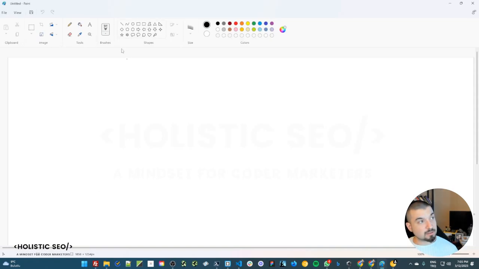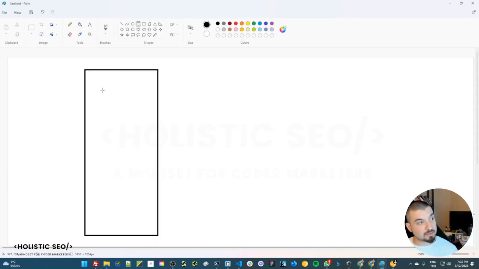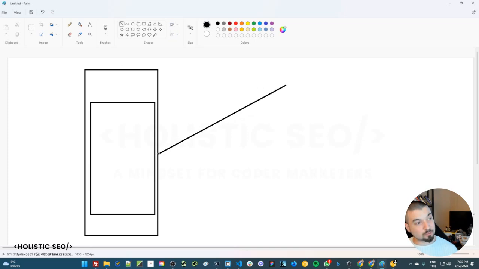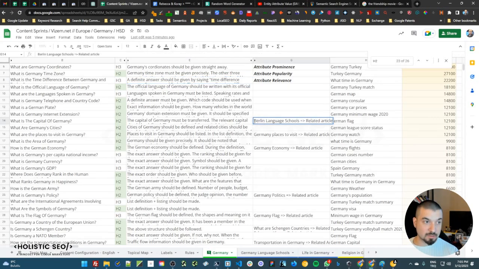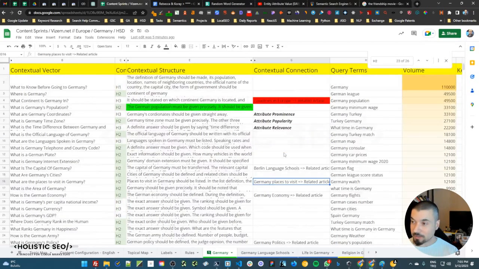That's why inside the contextual vector and in the structure, we will need to share these spaces in a logical way. For example, if you talk about the internet extension in most of the document like this, it means that context is already broken and our H1 is not connected to this body. And in this part, we try to keep every section richer than our competitor, but also we don't go so deep. For certain sections, if we go to these specific articles, then we go deeper only for that contextual domain as well.